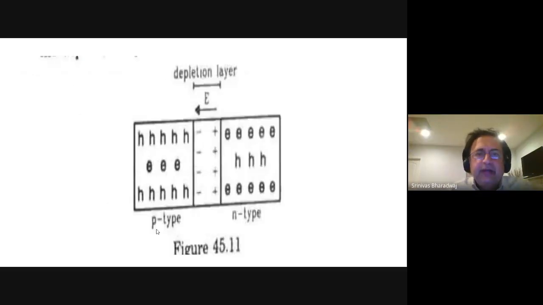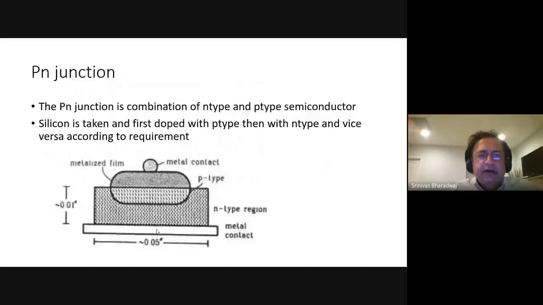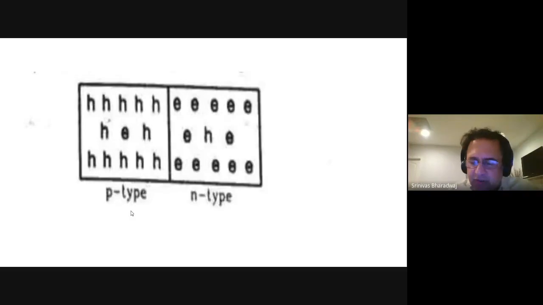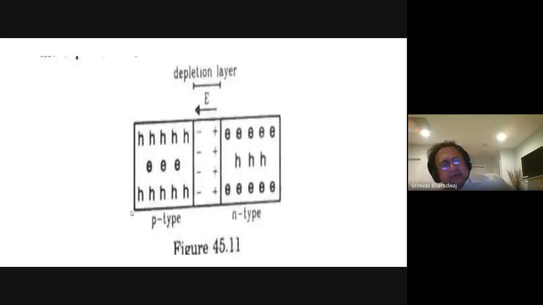Therefore, you have a P-type and an N-type, with a depletion layer in between. So that's what's happening here, in between these two. You have that depletion layer. One side is N, the other side is P, so you'll have a negative and a positive layer in between, just like your capacitor, right?